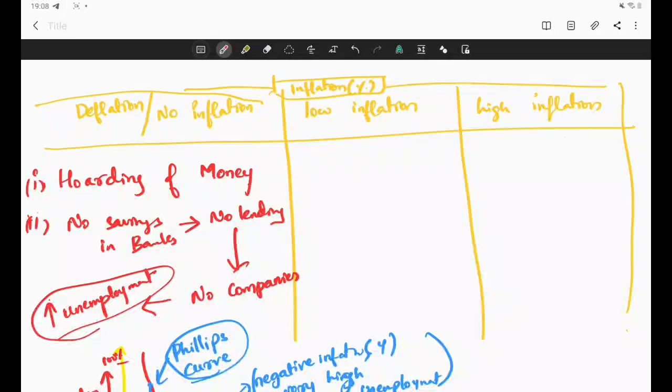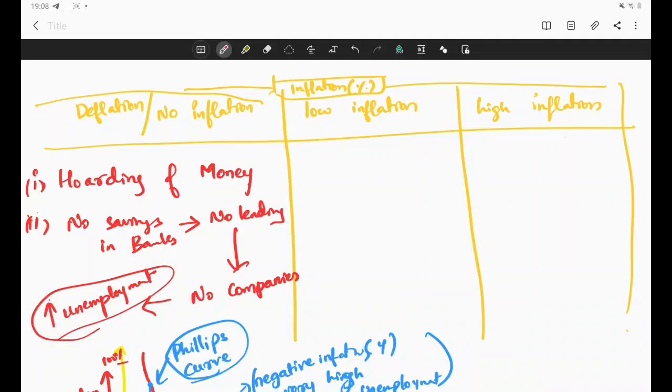I'll give you a proper example: in this year, 2021, the bread costs 20 rupees. Next year the bread will cost 22 rupees, and if you put that 20 rupees in the bank, next year the bank will give you 25 rupees. So you will put this 20 rupees in the bank, and next year that 20 rupees will become 25 rupees. You will take that 25 rupees and buy one bread, and you will have 3 rupees profit.